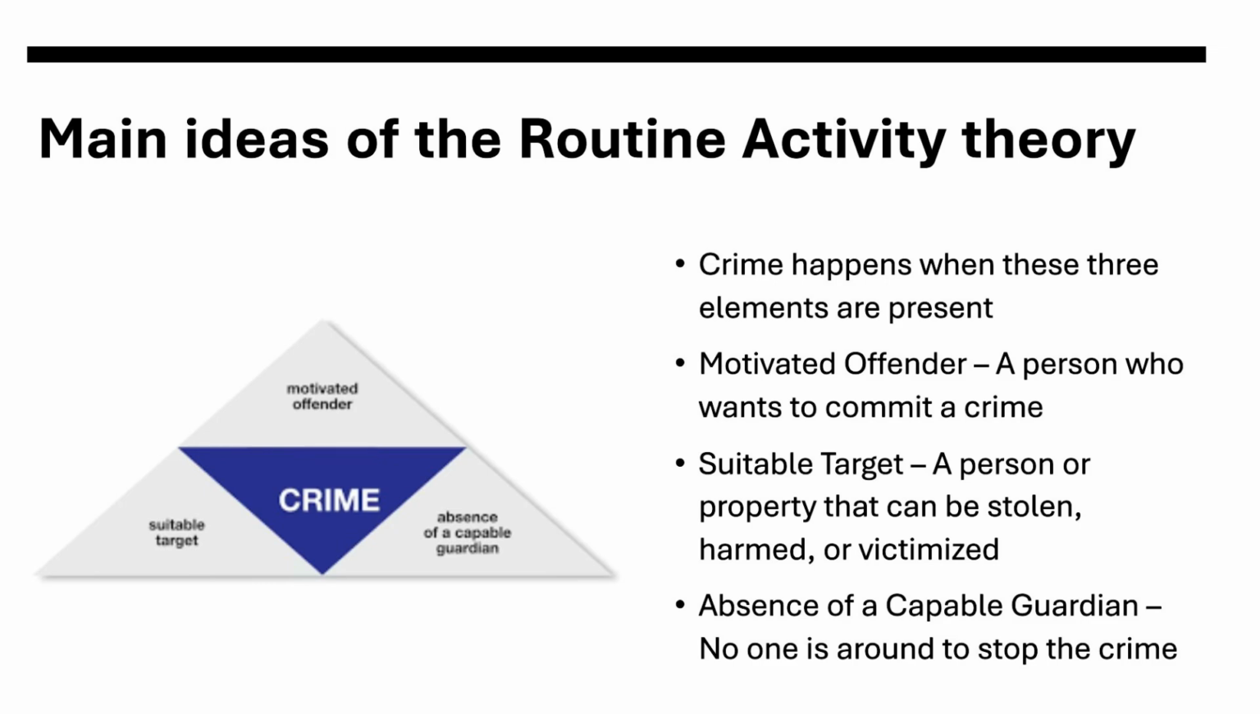To go more in depth, crime happens when these three elements are present: a motivated offender, a suitable target, and the absence of a capable guardian. A motivated offender is just a person who wants to commit a crime. A suitable target is a person or property that can be stolen, harmed, or victimized that a motivated offender sees. And now you have an absence of a capable guardian on top of that, where no one is around to stop the crime. The motivated offender is going to go after that suitable target to commit a crime.